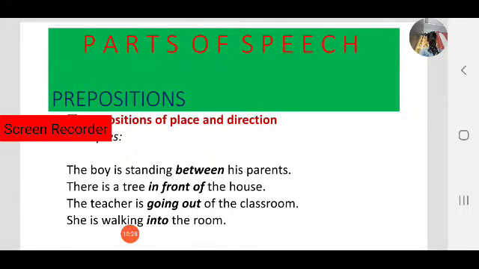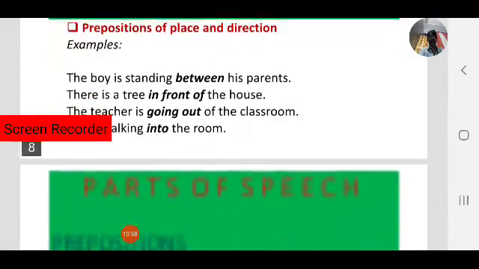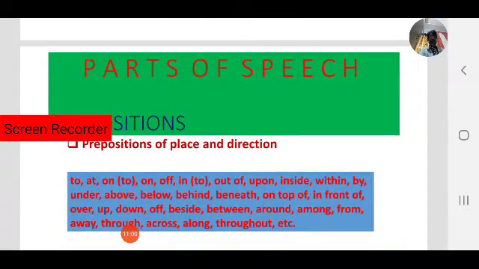Another example, the teacher is going out of the classroom. Here out of is also called a preposition. It gives information about the direction of the teacher. It links the teacher with the classroom. Next, she is walking into the room. Here into is also called a preposition of direction. Let us see some more examples.